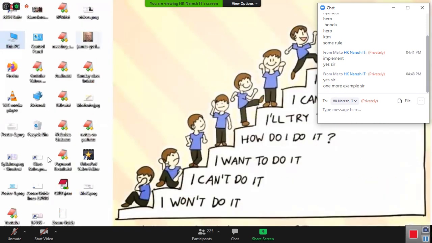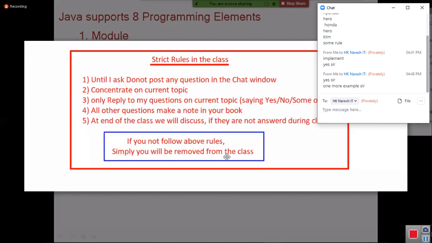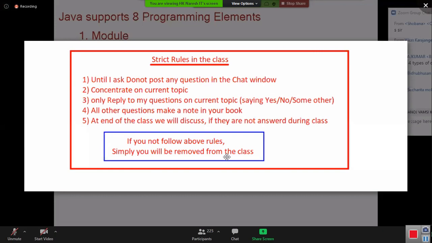I am requesting all of you, look here. Strict rules in the class. While I am explaining, you must concentrate only on the current topic. Only reply to my questions on the current topic by saying yes, no, or some other answer based on my question. Until I ask, don't post any questions or doubts in the chat window.